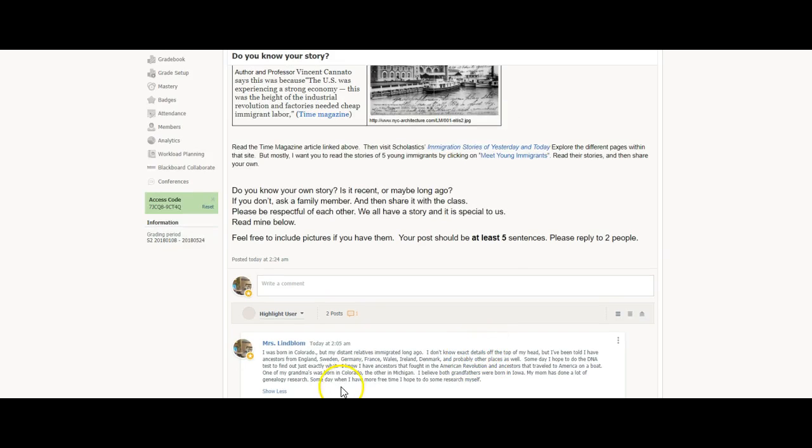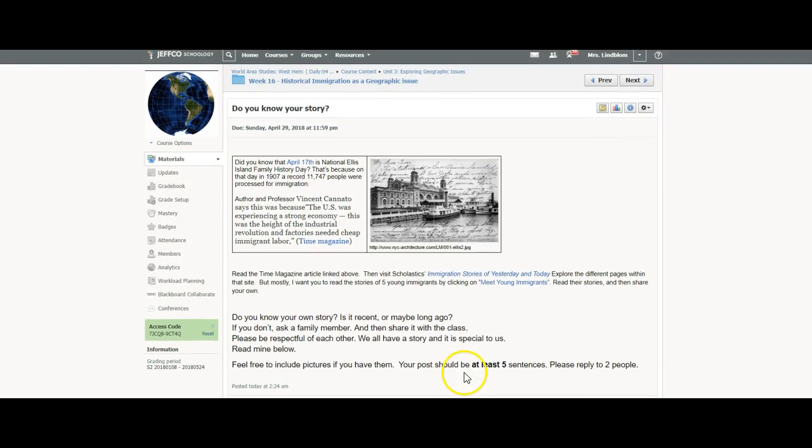And if you're interested in genealogy research, I can point you in ways to do that if you want to help your parents figure out where they were from, because maybe they don't know either. Not everybody does. So, all right, that is the discussion. Don't forget to reply to 2 people. I'm looking more for your post for this discussion. So most of your grade will come from that for this one. So no limits on how many words, but please do reply to 2 people in a friendly fashion.